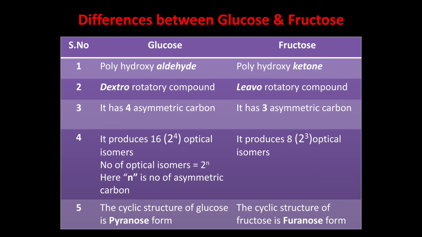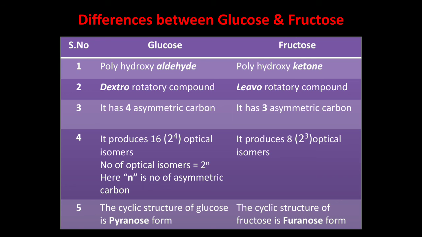Then glucose is a dextrorotatory compound and fructose is a levorotatory compound. Dextrorotatory means it rotates plane polarized light clockwise, while fructose rotates plane polarized light anticlockwise, so it is levorotatory.